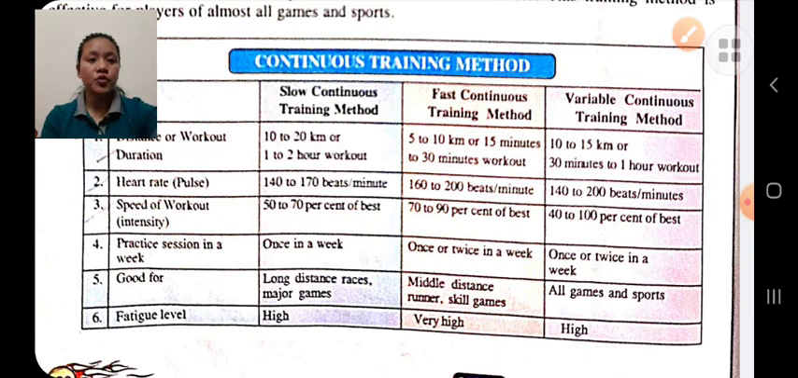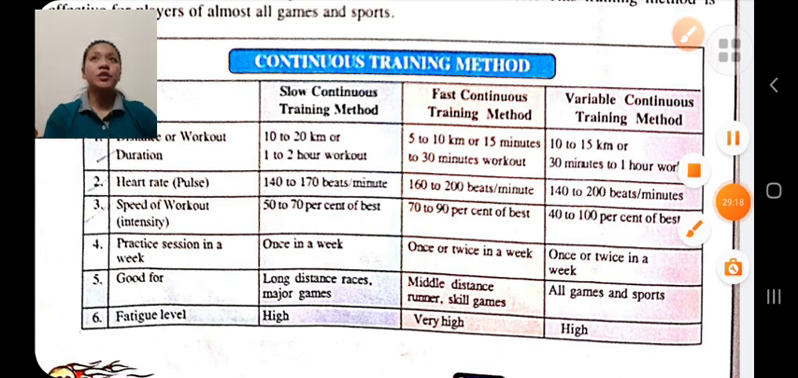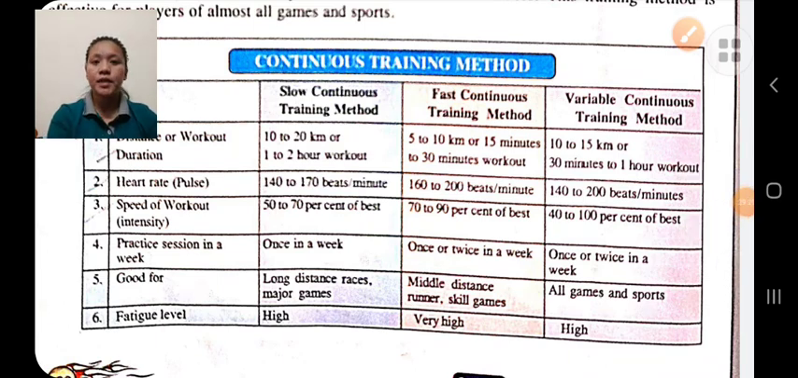And continuous training methods means we have to do the activity continuously for a long period of time without any break in between the workout.